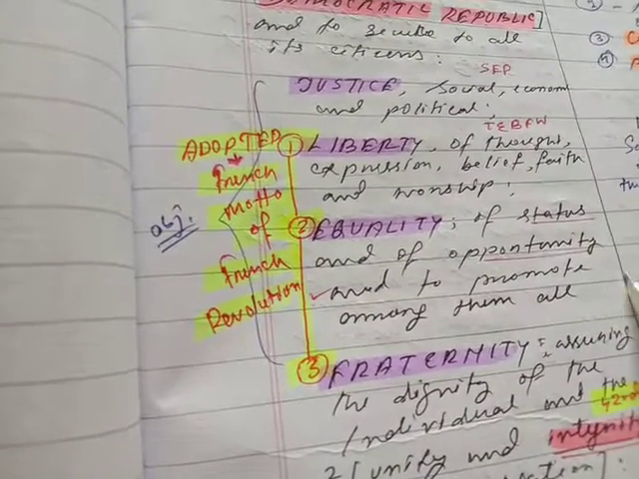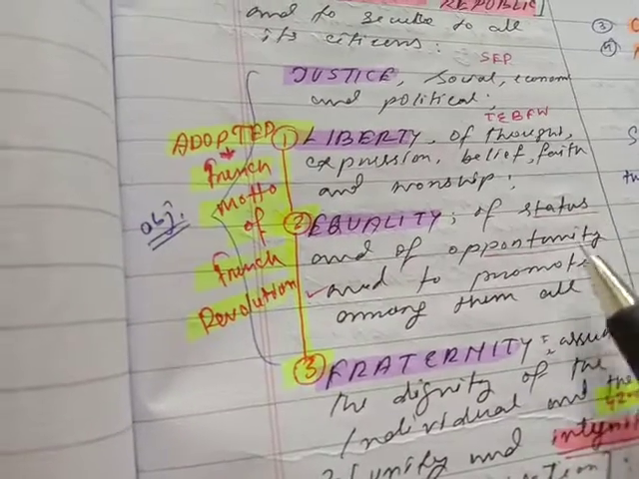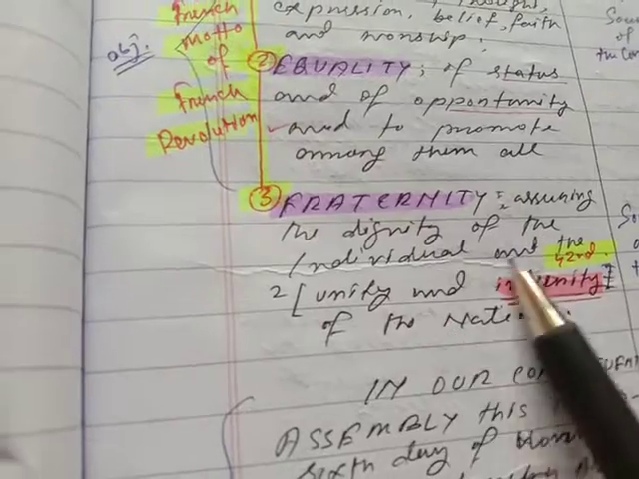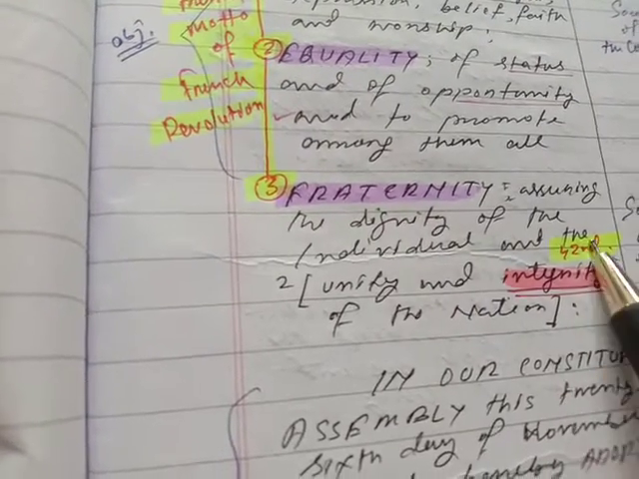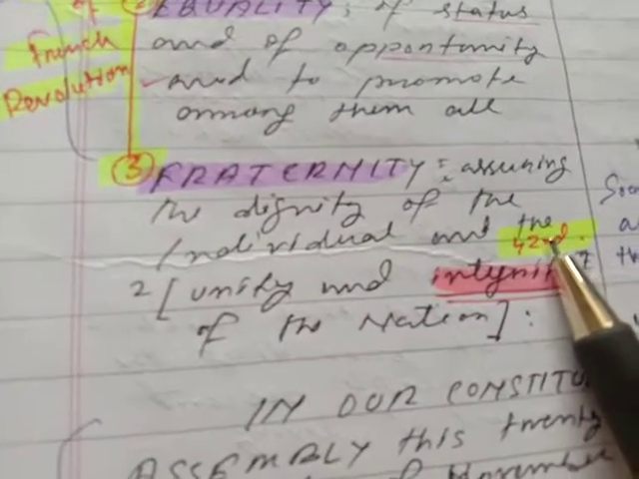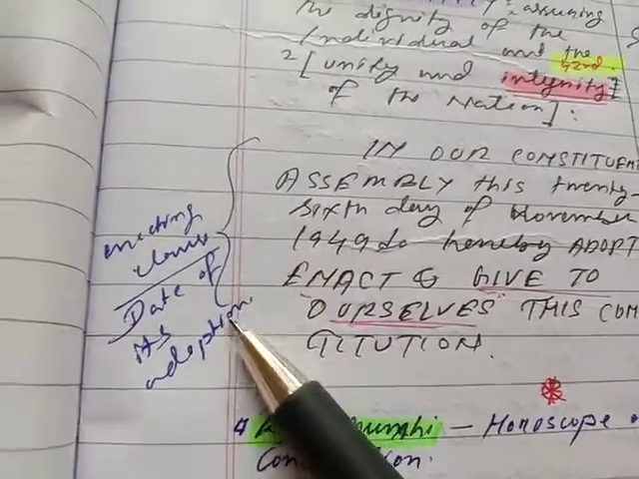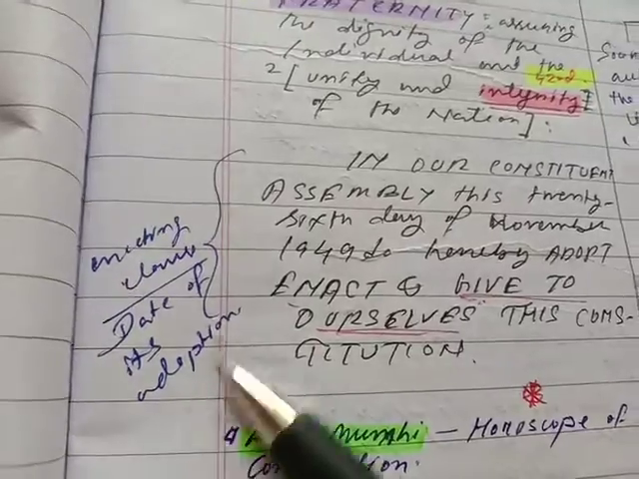This is also given under the PSP as well. Status and opportunity, and to promote among them all fraternity, assuring the dignity of the individual and unity and integrity of the nation. Integrity is inserted by the 42nd Amendment Act 1976. Done.